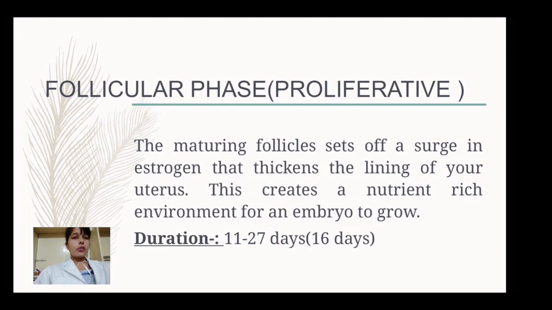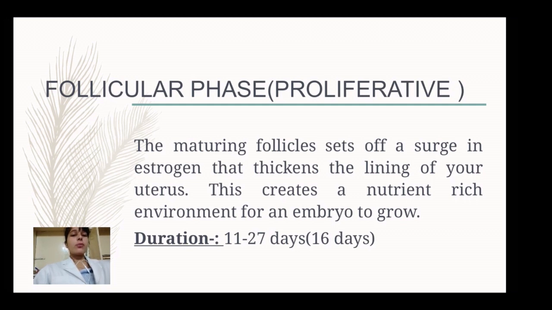Next, the follicular phase continues. The mature follicle sets off a surge in estrogen that thickens the lining of your uterus. This creates a nutrient-rich environment for an embryo to grow. At the same time, the follicles continue to grow. It also causes a decrease in the level of estrogen.